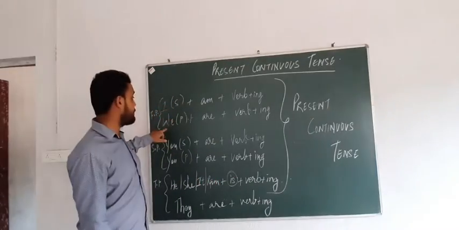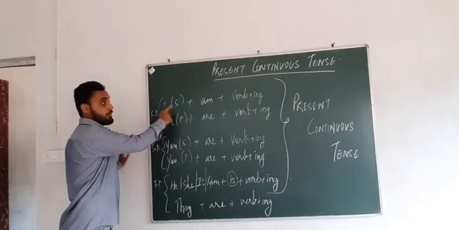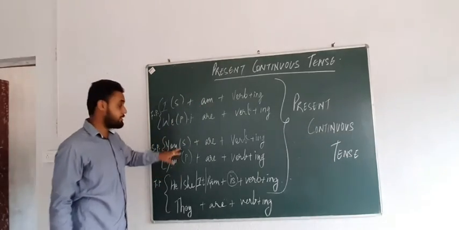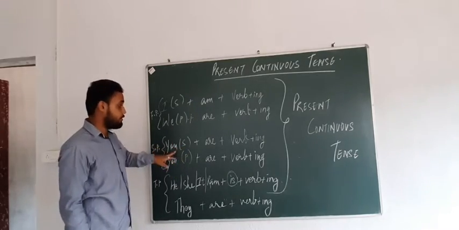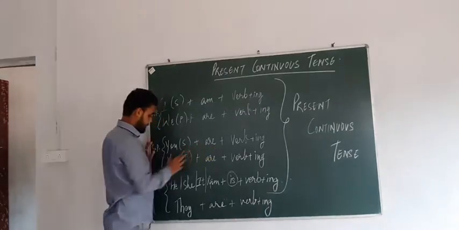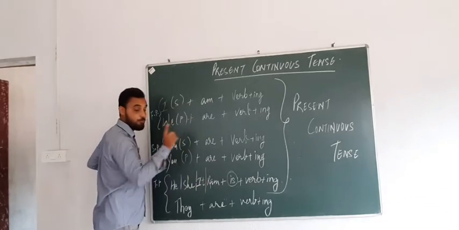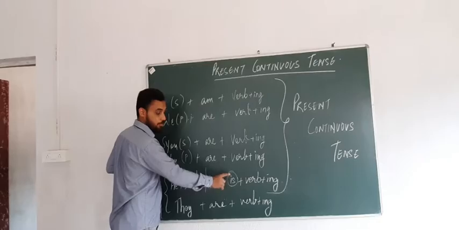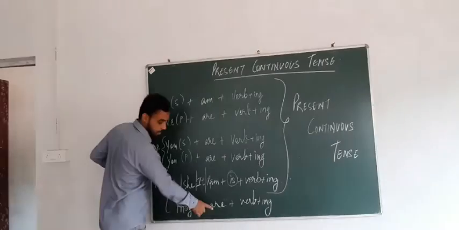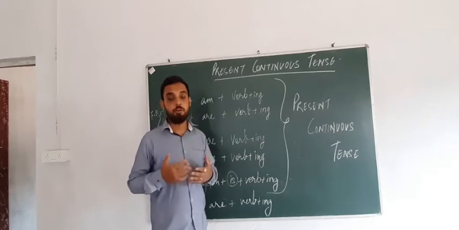I is singular, we is plural. They both are first person, singular and plural. With singular we use am, with plural we use are. Second person: you remains the same for singular and plural. So with you, whether singular or plural, we use the helping verb are. Third person singular subjects, he, she, it and Ram, only one name, we use the helping verb is. With the plural subject, third person, we use the helping verb are. Like I told you, whenever we write a plural subject, we have to use the helping verb are.